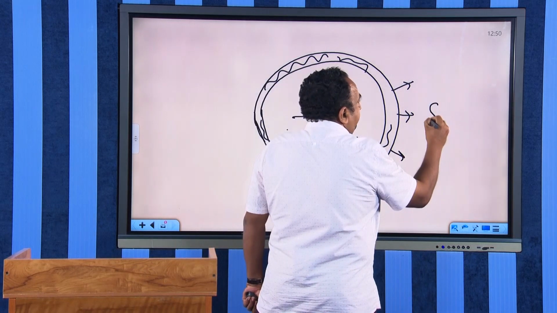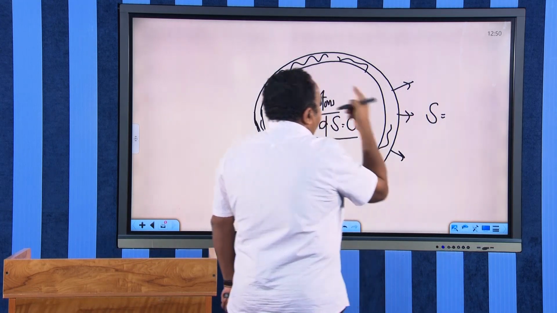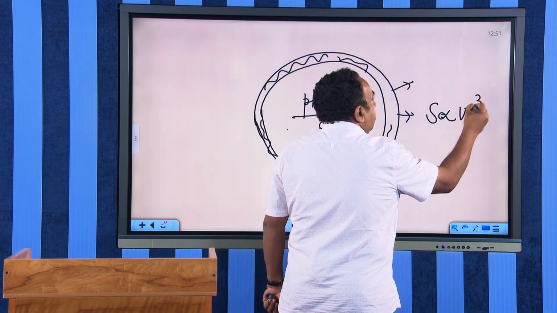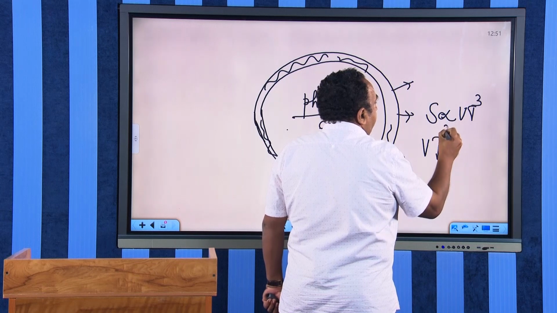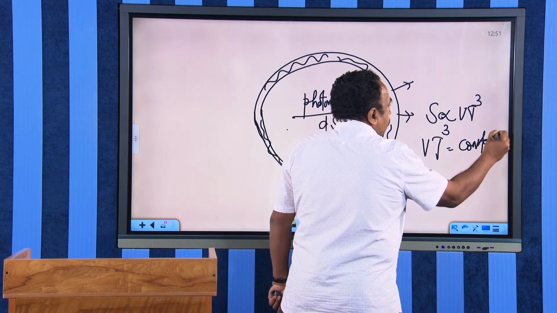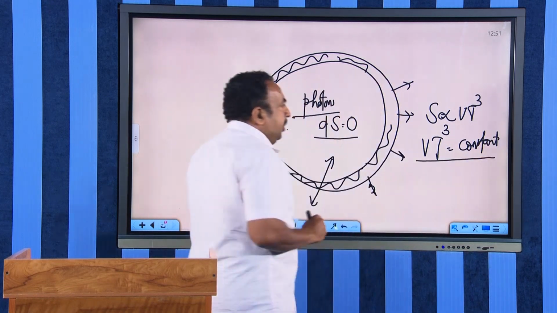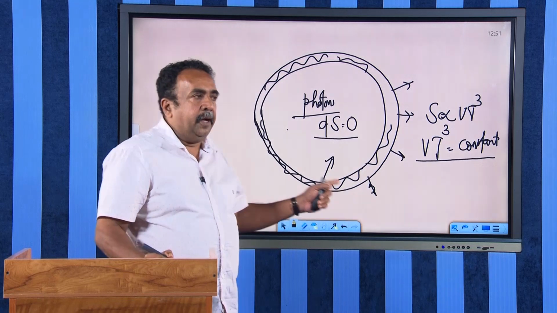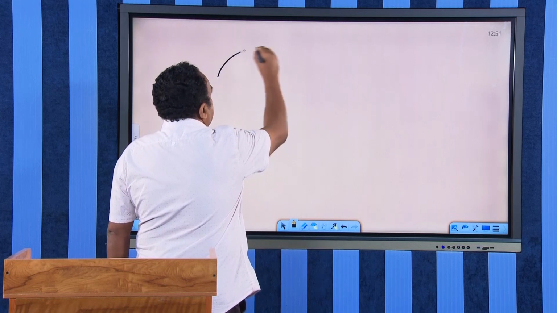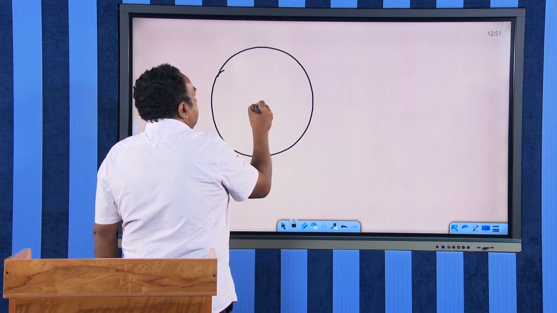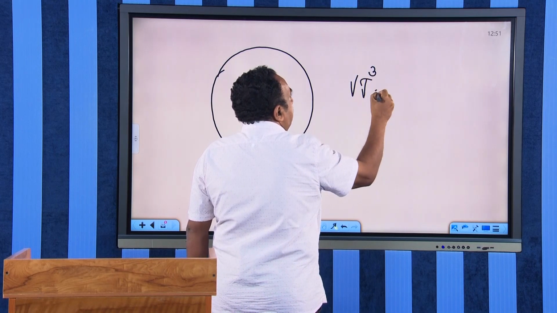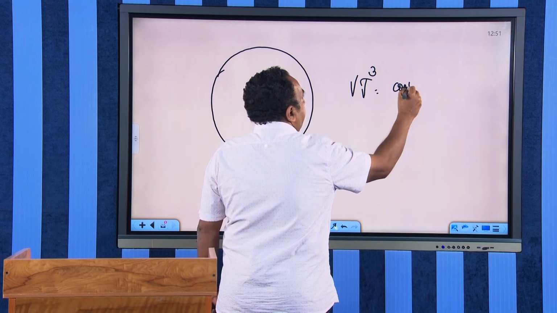We found that for any adiabatic process for the photons, entropy is proportional to V T cubed. Therefore, V T cubed for the photons is equal to a constant. The photons inside this universe, which were created after the Big Bang, obey the equation V T cubed equals a constant.